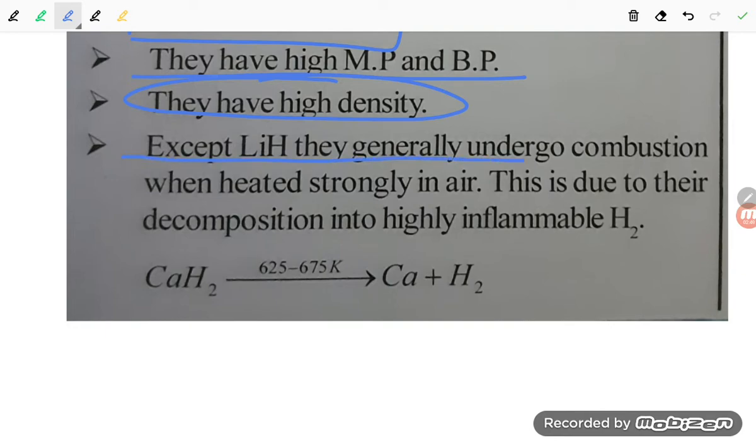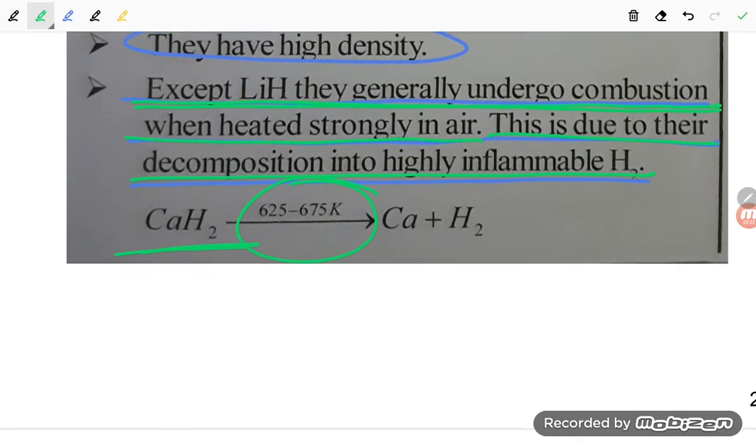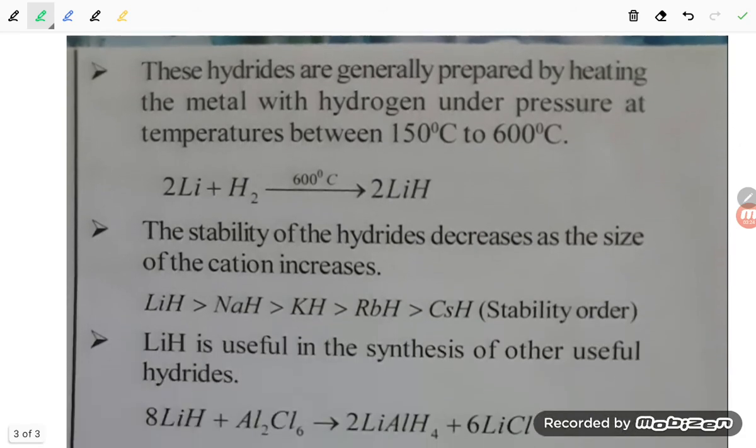Except LiH, they generally undergo combustion when heated strongly in air. This is due to their decomposition into highly inflammable H2. So calcium hydride gets decomposed at 625 to 675 Kelvin, giving calcium and dihydrogen.